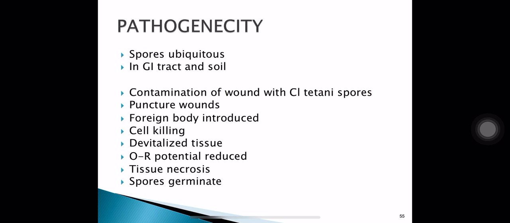Pathogenicity of Clostridium tetani: spores are ubiquitous in the GI tract and in soil. They are found in the GI tract of man and other mammals, and they are found in soil at different places. Contamination of the wound with Clostridium tetani spores is the first step. Then a foreign body gets introduced into the wound, cells are destroyed, devitalization of tissue takes place, redox potential is reduced, tissue necrosis sets in, and such an anaerobic environment with reduced redox potential is favorable for the growth of Clostridium tetani. The spores will germinate and the bacteria will multiply.